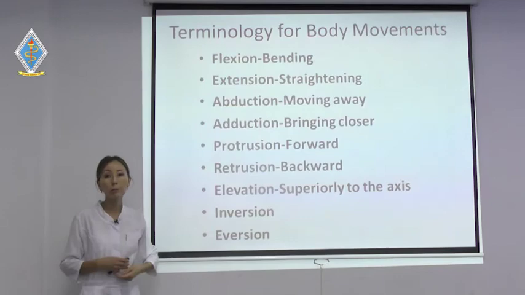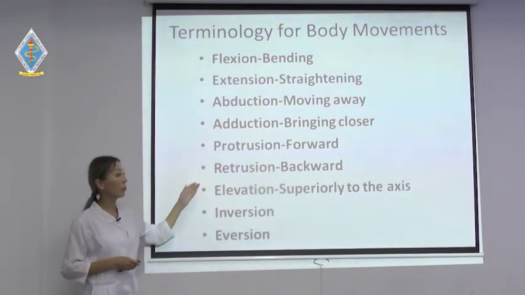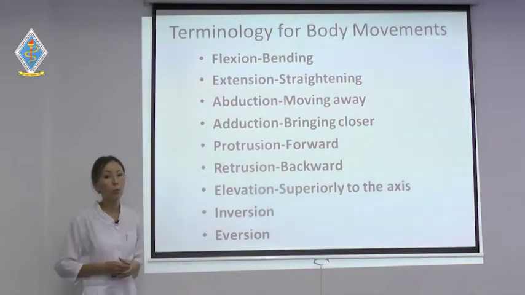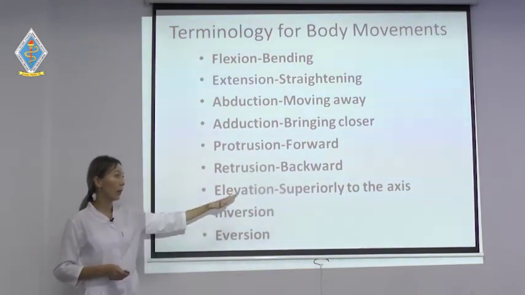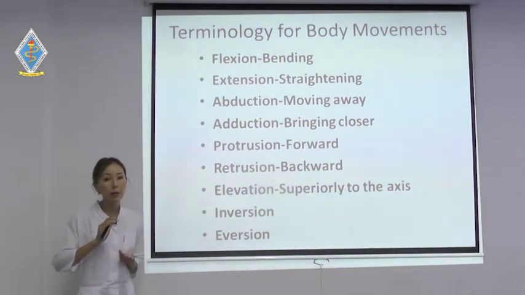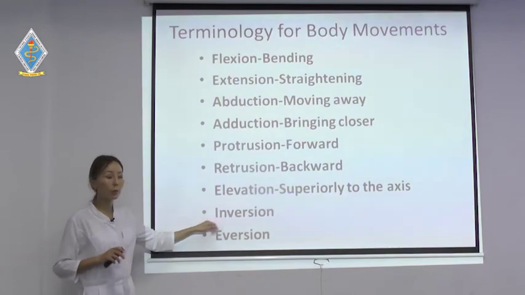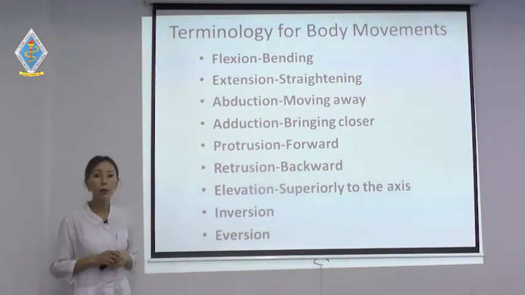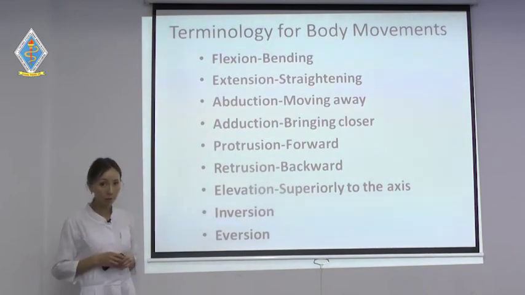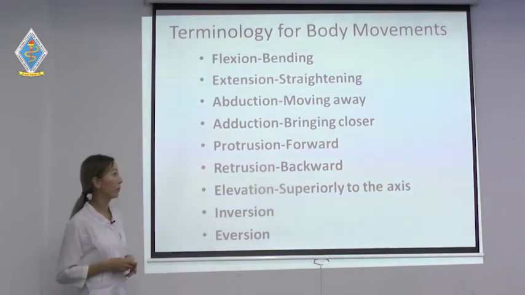Protrusion means forward from one structure. Retrusion is backward from one structure. Elevation is superiorly, a little bit upward along the axis. Inversion: in means inside, e means out. So inversion is a turning movement inward. Eversion is a turning movement away from the body.